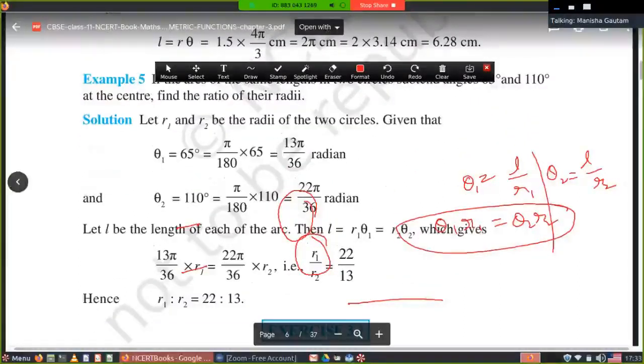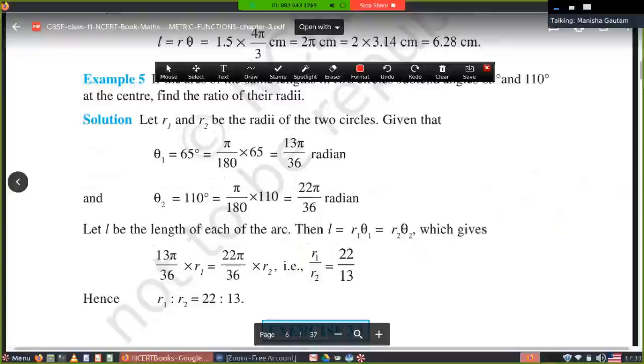Now put the values and get the ratio R1 ratio R2. These are two values you have to put. Yes, put the values of theta 1 and theta 2. This is theta 1, this is theta 2. Put the values. When you transpose this R2 to this side, that comes out R1 upon R2, and this comes out 22 upon 13. It means the ratio is 22 ratio 13.